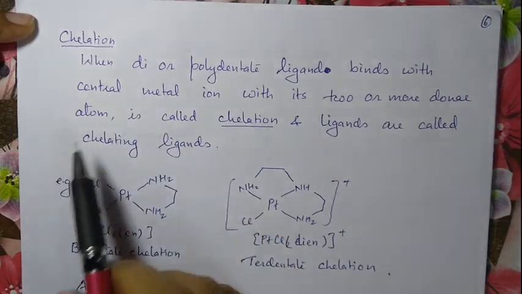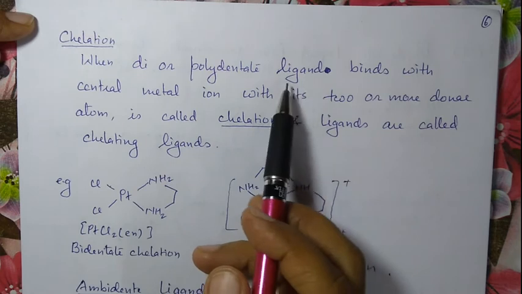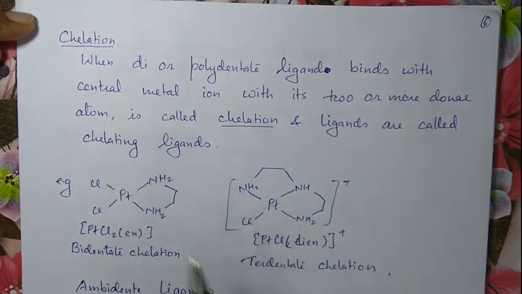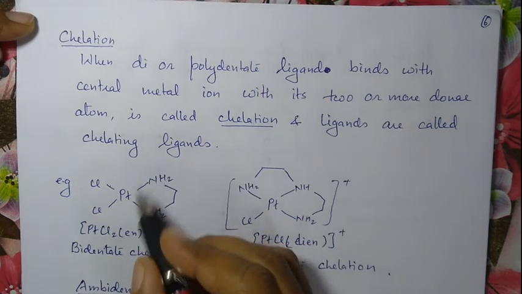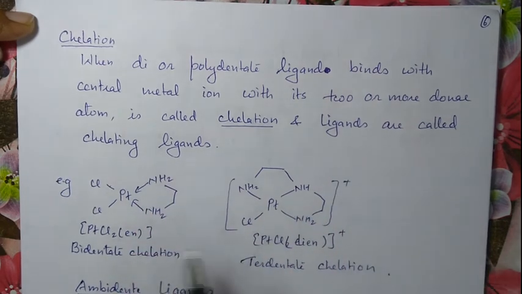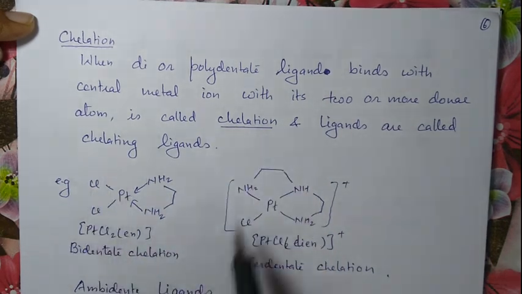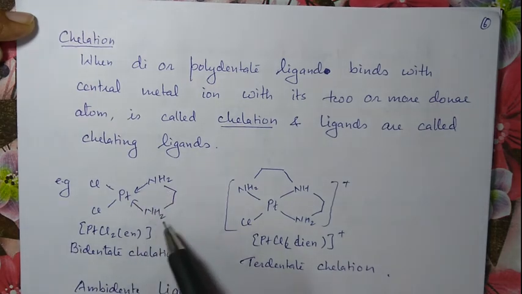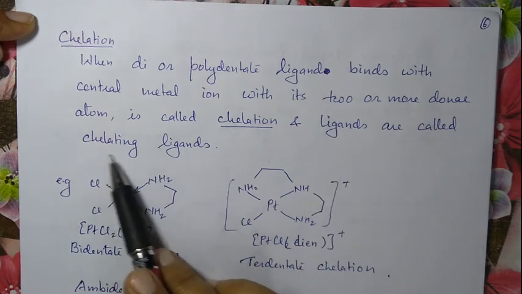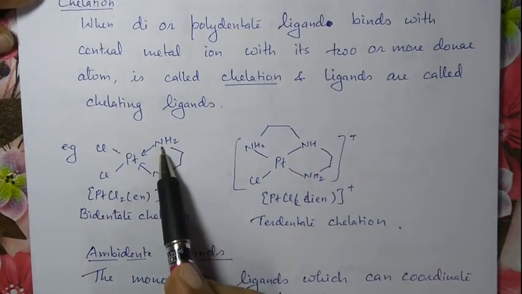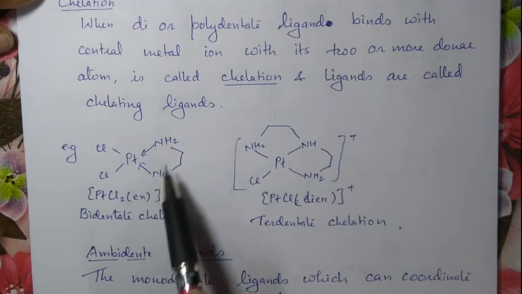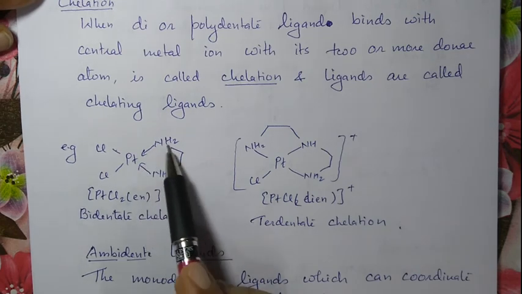Then come to chelation. When a di or polydentate ligand binds with the central metal atom or ion with its 2 or more donor atoms, then a chelate can be formed. This ring structure can be formed. This process is called chelation and the ligands are called chelating ligands. Okay. In this case, for example, this is the bidentate ligand and forms a chelate.